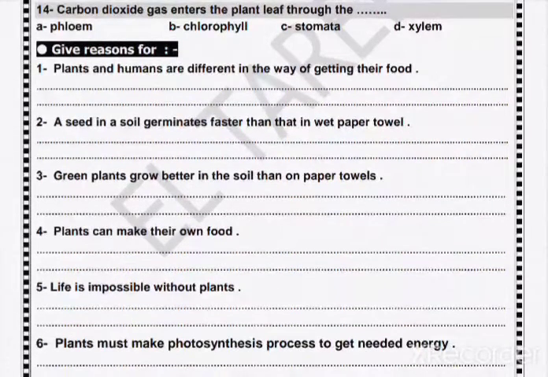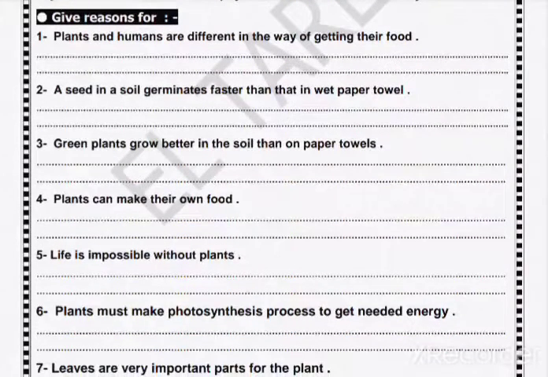Plant can make their own food by photosynthesis. Take carbon dioxide, sunlight, and water. Life is impossible without plants because plants is the main source of food on the earth and can make its food by photosynthesis. Plants the main source of food on earth and can make photosynthesis produce oxygen.